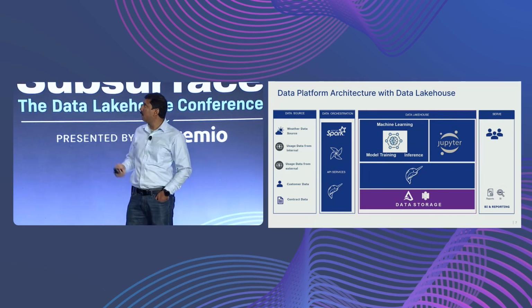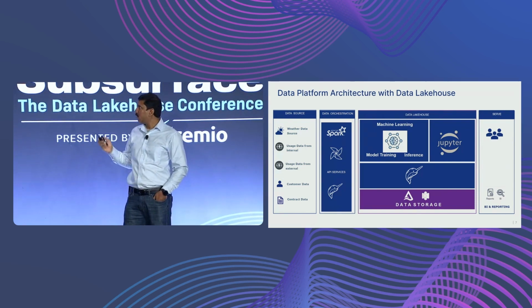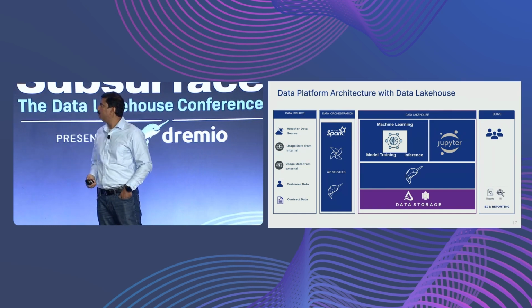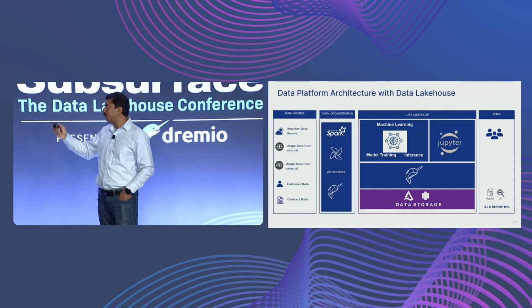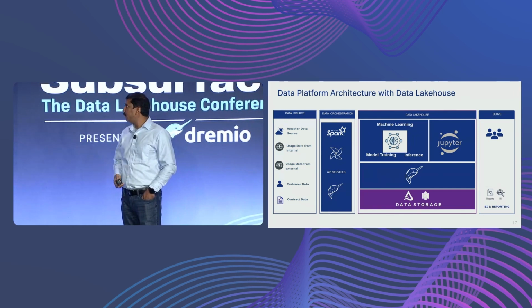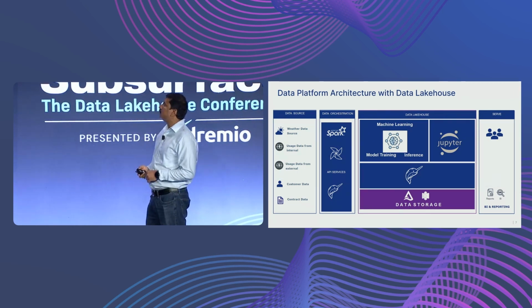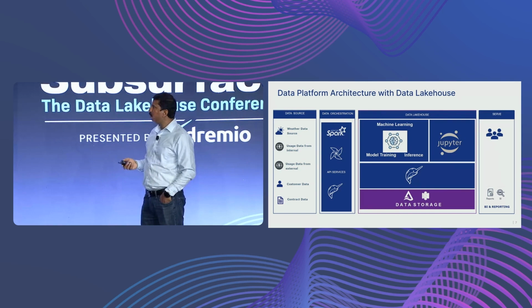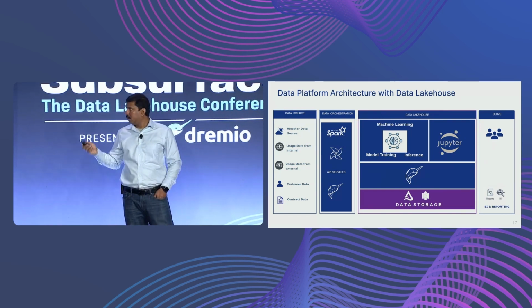And this is our data platform architecture with the data lakehouse. You may have a deja vu. Thomas just presented it in the keynote. To start with, we collect data from various data sources on the left side, and there is this data orchestration layer. We use Spark, Python, and I have put in Dremio also. Maybe I'll explain that part later when I go through future slides.